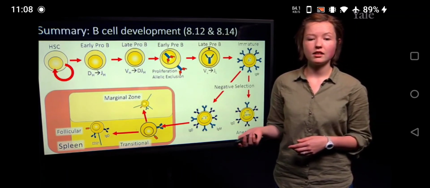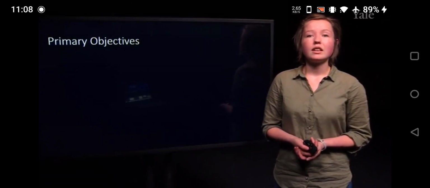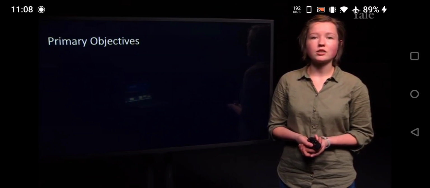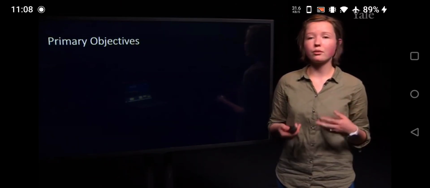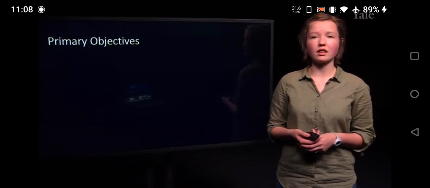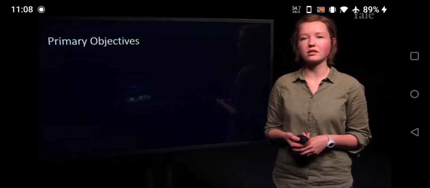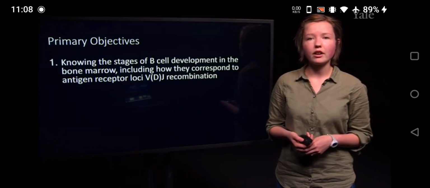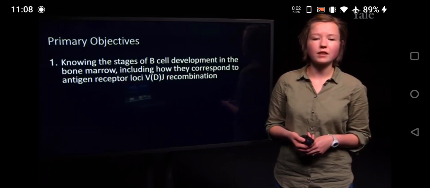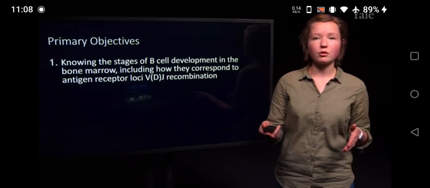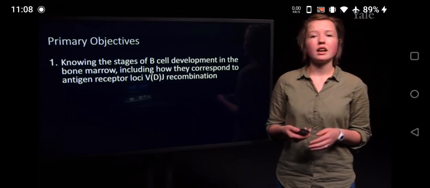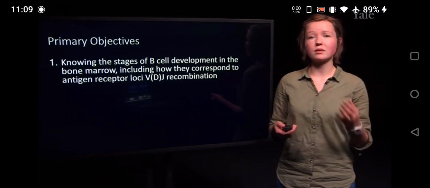So now we are coming to the point at which we conclude the lecture, and I just want to go through the primary objectives, which are the things that we should have learned over the course of this particular lecture. So first, we now know the stages of B cell development that occur in the bone marrow before the B cells mature and move into the periphery, and how they correspond to the specific stages of VDJ recombination.